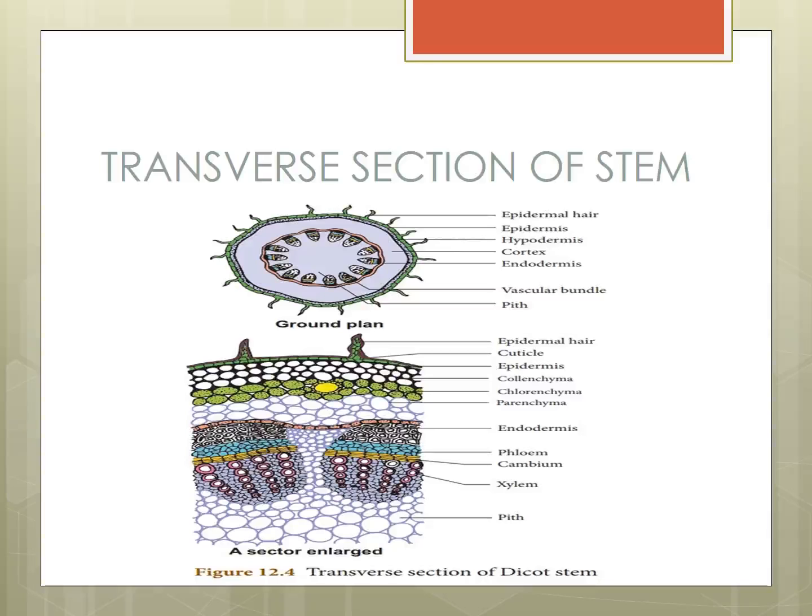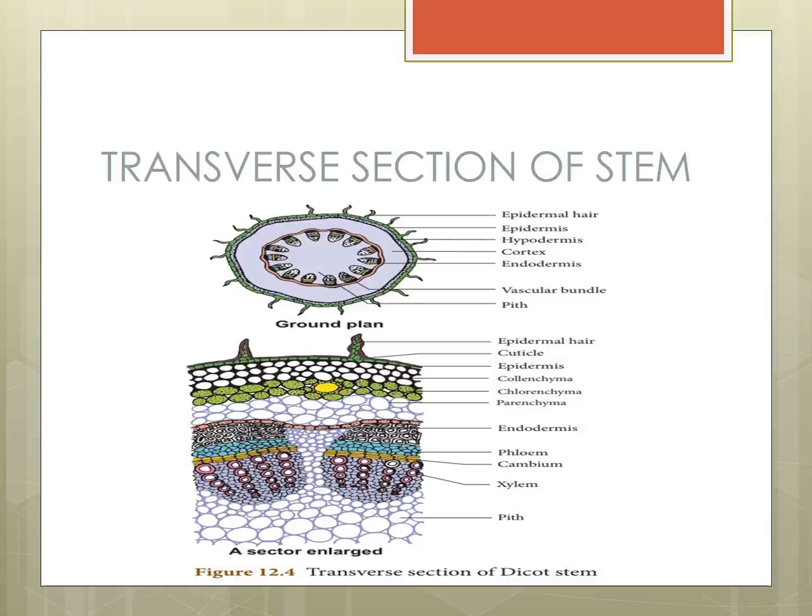Inside the vascular bundle, that place is called pith. Now, see the next picture, transverse section of a dicot stem. Up, that is the epidermal hair.